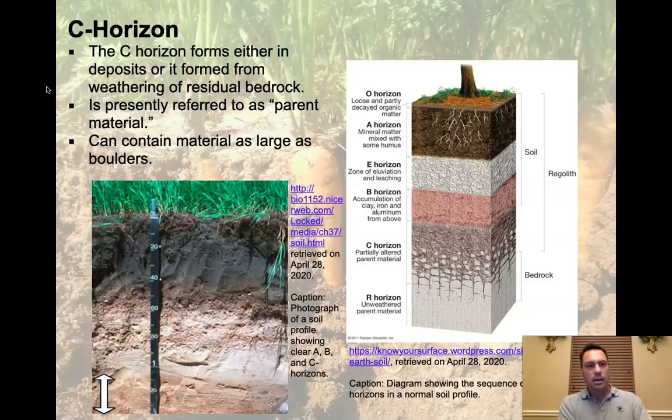It can contain material as large as boulders and cobbles in it. I actually am not familiar with what the material is here in the C horizon on this particular image, but here you can clearly see all three, A, B, and then down here is C. And this is the original parent material with the soil forming on top.